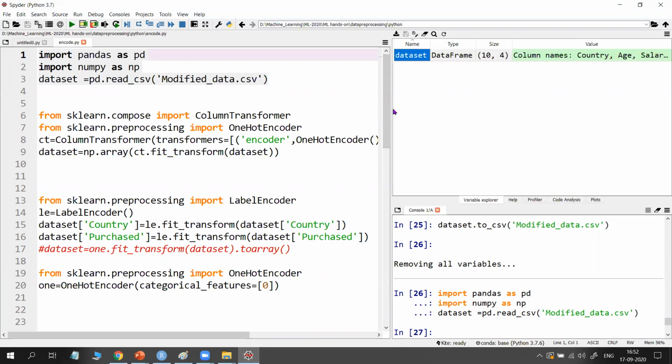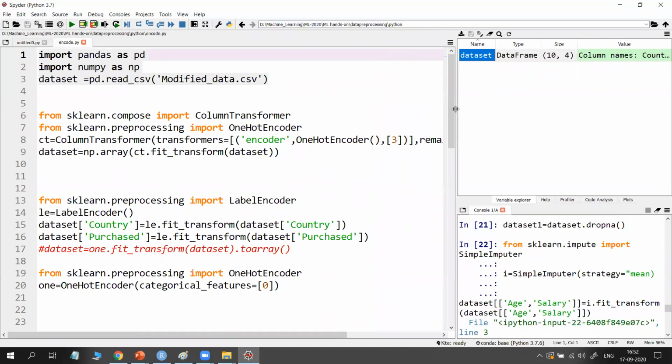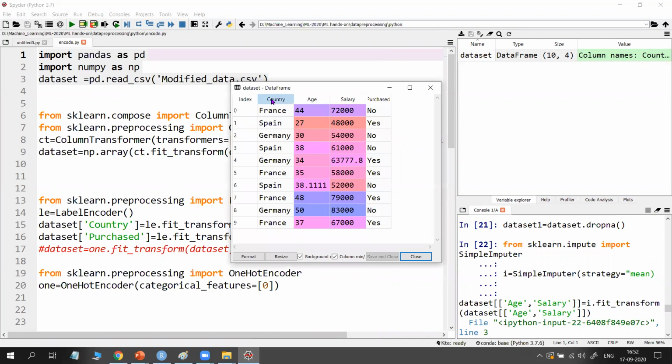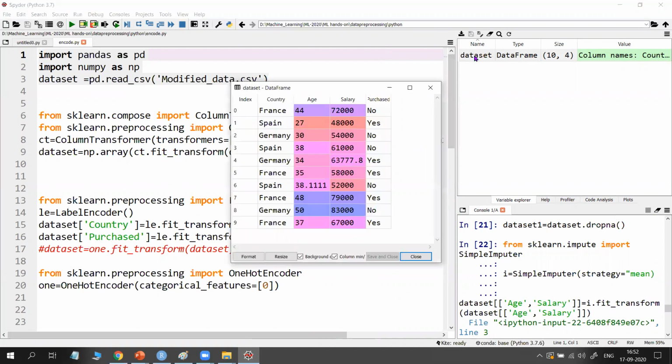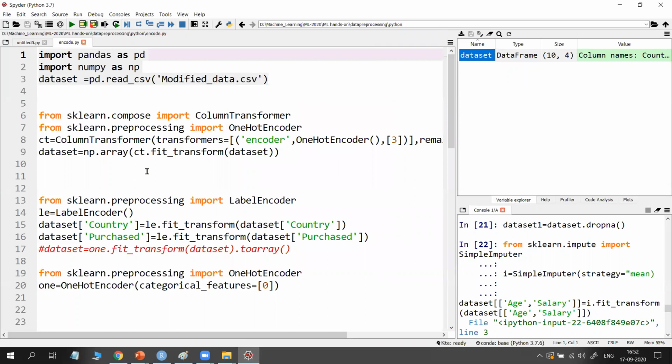Okay, so later I will explain. See here, open this data set. These two, country and purchased, are categorical features. Now we want to change them into numerical features. Because the Python index always starts with 0, that is 0, 1, 2, 3, column 3 is the dependent variable and column 0 is an independent variable. Country, age and salary are all independent variables. Why? Based on these three only, I am predicting this one, so this is the output variable in my case. If you want to apply label encoding, first we will see the label encoding.